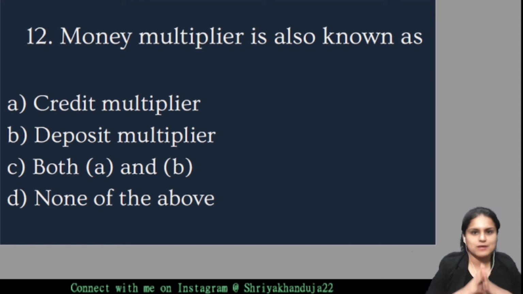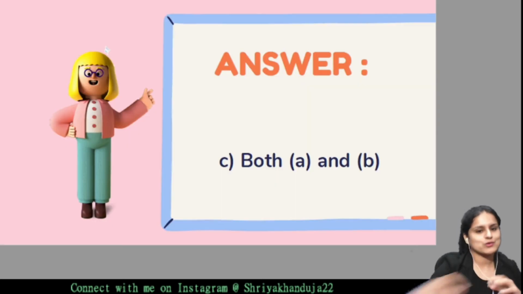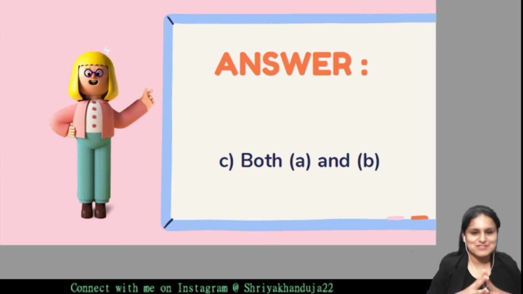Guys, money multiplier को हम और क्या क्या बोल सकते हैं? Credit multiplier, deposit multiplier, yes? Do you think so? Money multiplier क्या होता है? Money multiplier से जो banks हैं वो reserves की मदद से money multiply कर पाते हैं economy में, right? So हम इसको credit multiplier बोल सकते हैं, yes. हम इसको deposit multiplier बोल सकते हैं, yes. So the answer can be both A and B. Can we move to the next question?